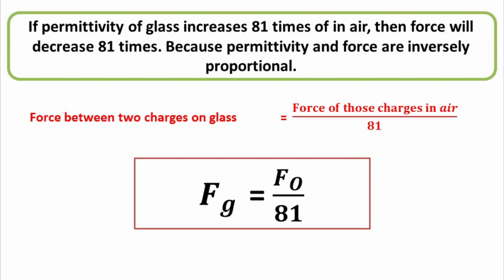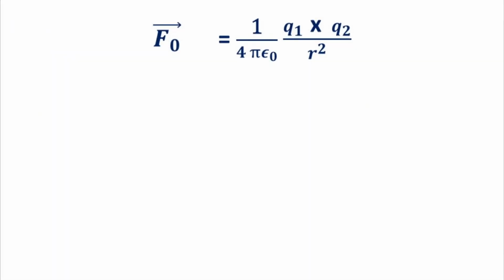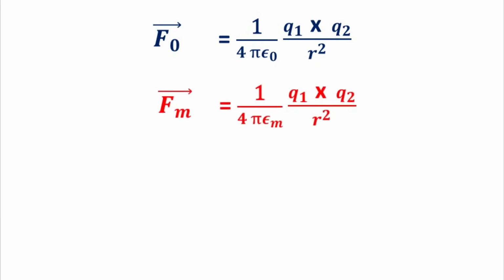We know force in air is equal to 1 by 4 pi epsilon naught multiplied by Q1 Q2 divided by R square. And force in any medium is equal to 1 by 4 pi epsilon in that particular medium multiplied by Q1 Q2 divided by R square.